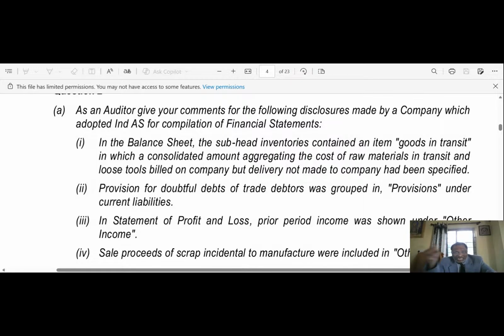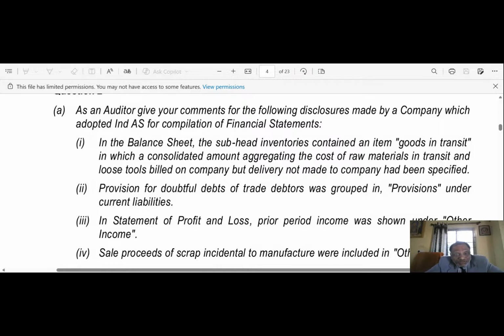The entity shall adjust the opening balance of each affected component of equity for the earliest prior period presented and the other comparative amounts disclosed for each prior period presented as if the new accounting policy had always been applied.